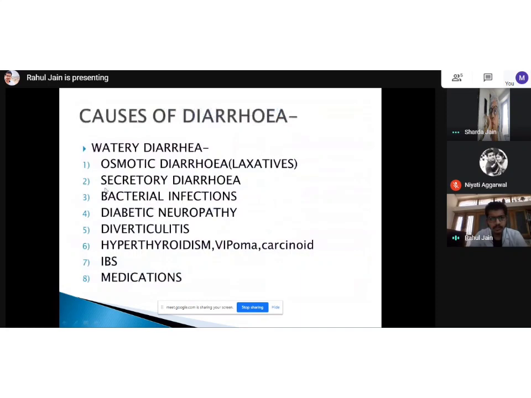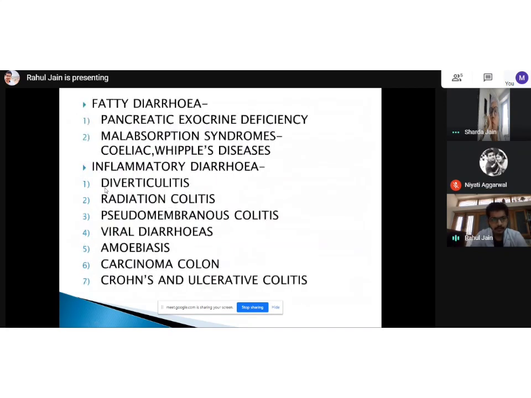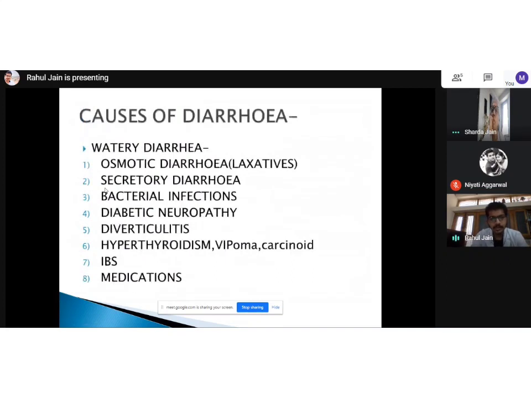Okay. So then we'll move on to causes of diarrhea. Yes, the list is very exhaustive and huge. I've tried to incorporate the major and important causes. So I have tried to differentiate diarrhea into watery, fatty, and inflammatory. Watery diarrhea is basically, as the name suggests, mainly water and does not contain fat, and the consistency is like water.